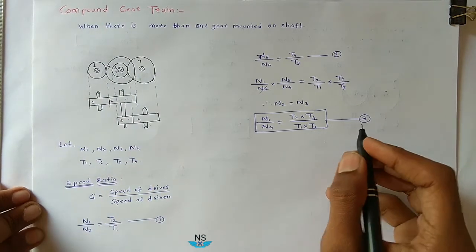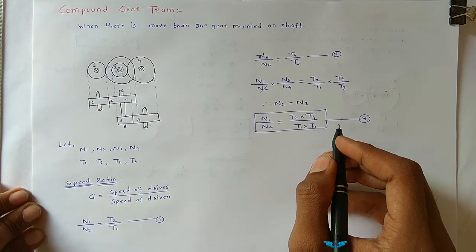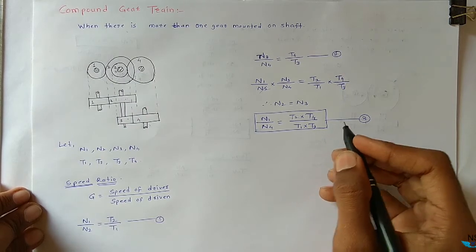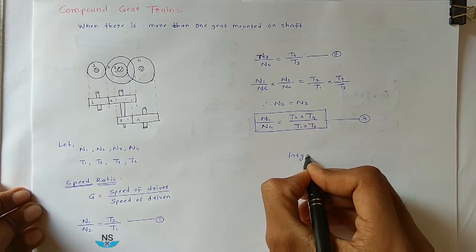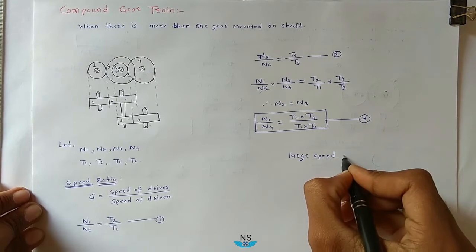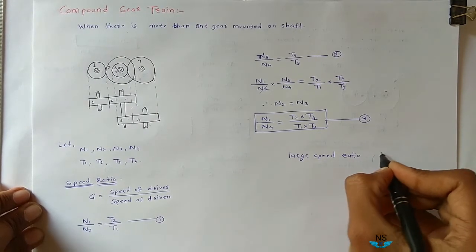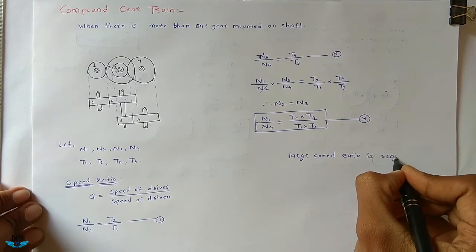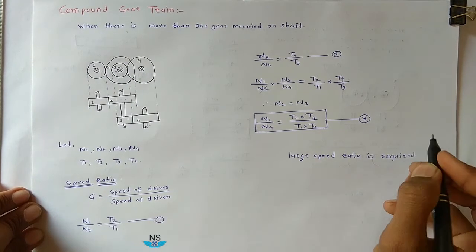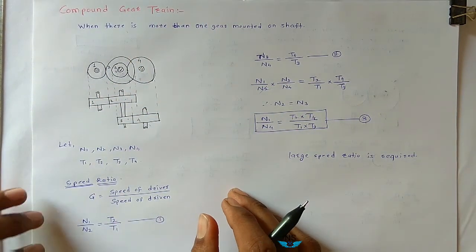So this is the compound gear train, and this gear train is used where large speed ratio is required. When a large speed ratio is required, then this compound gear train is used.